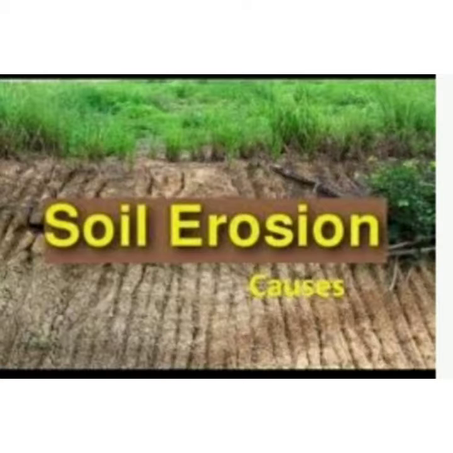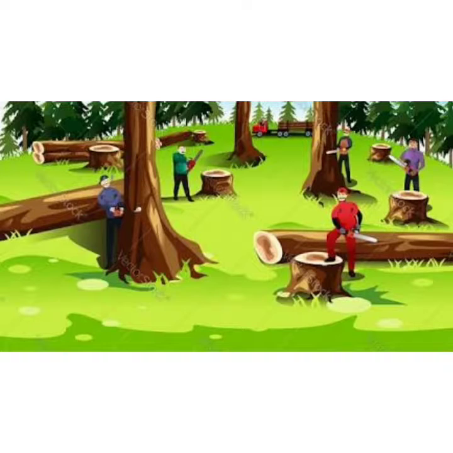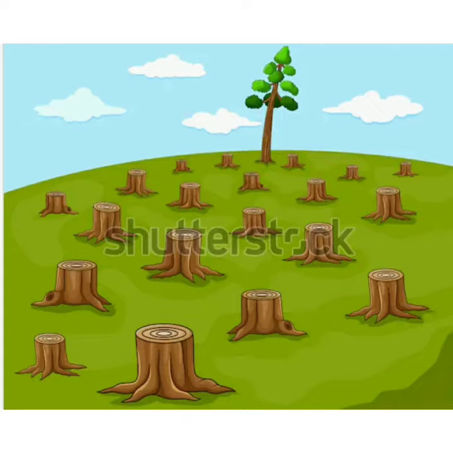Now, children, we will learn about soil erosion. Soil erosion occurs when the upper layer of soil is removed by the action of wind and water. What causes soil erosion? Human activities such as cutting down of trees, pulling out grasses, and overgrazing by animals make the soil loose. Rainwater and strong winds carry the loose soil away if there is not enough vegetation to hold it. Often, landforms like steep slopes also cause soil erosion.